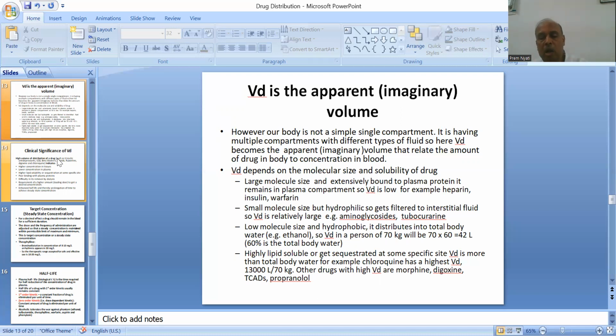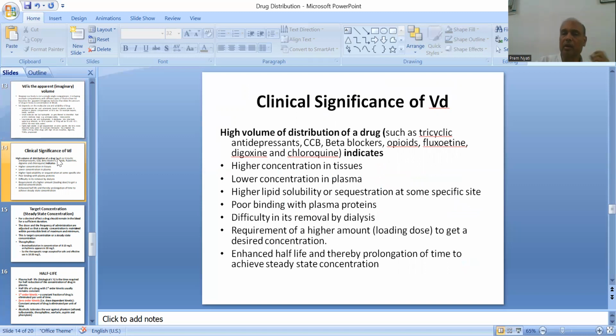Other drugs with high volume of distribution are morphine, digoxin, tricyclic antidepressants, and propranolol. Now let us see what is the clinical significance of this volume of distribution.